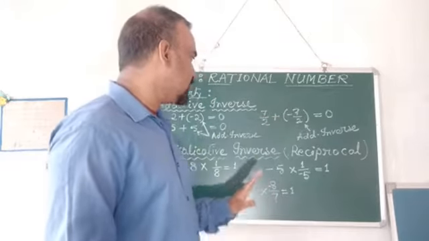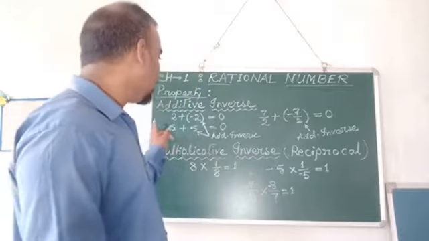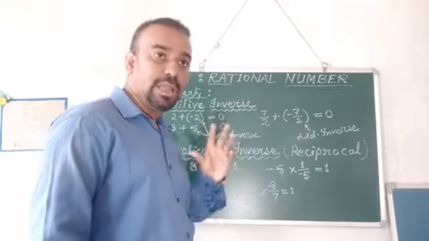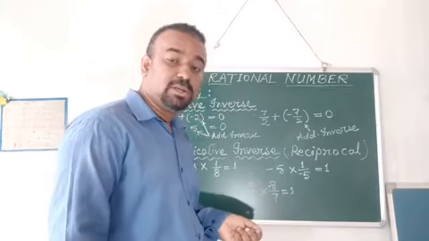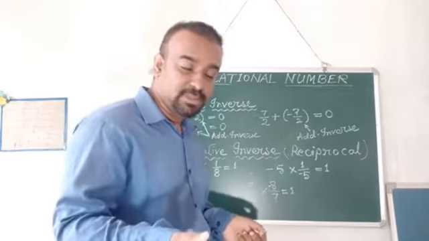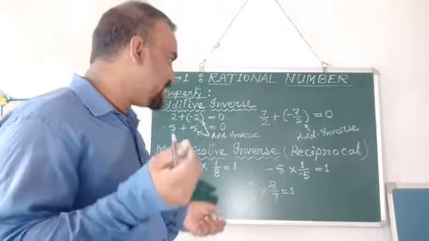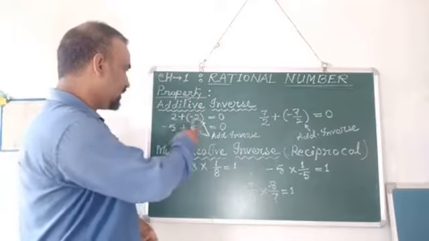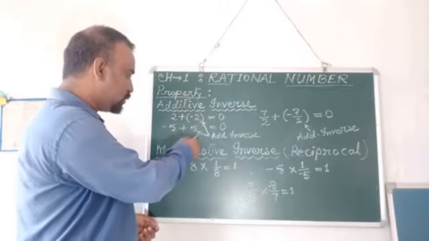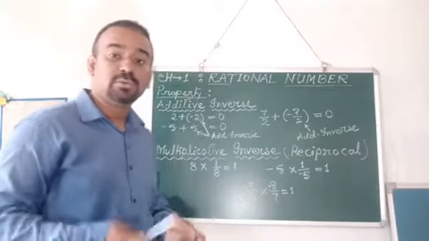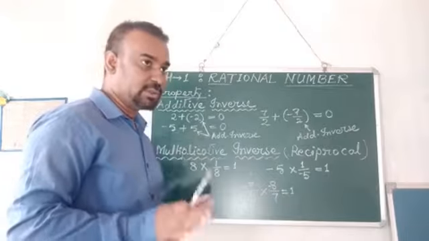This is done. So we have understood what is additive inverse. When you add a certain number which is just opposite to that particular given number and the result becomes 0, the number is known as the additive inverse. The examples are given here. The examples of additive inverse, what we have done here, that is minus 2, 5, minus 7 by 2. These are the additive inverse. Done.